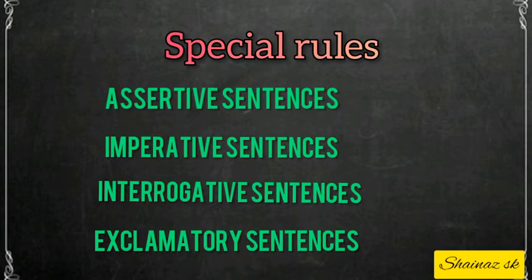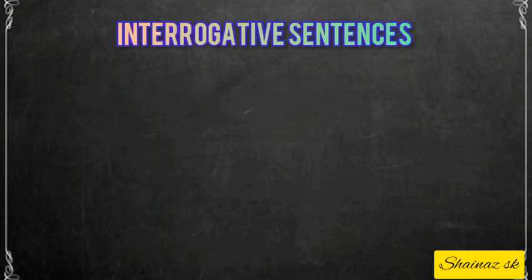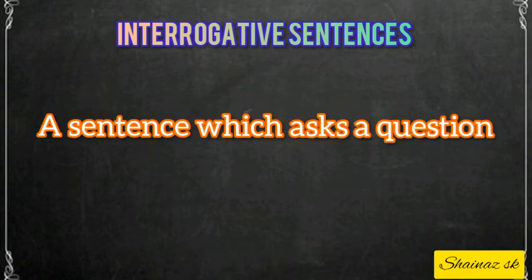Our first type of sentence is the assertive sentence. This one I have already taught you in the previous video, so just go through it once again. Okay, and we will start with our interrogative sentences. You know very well that a sentence which asks a question is called an interrogative sentence.